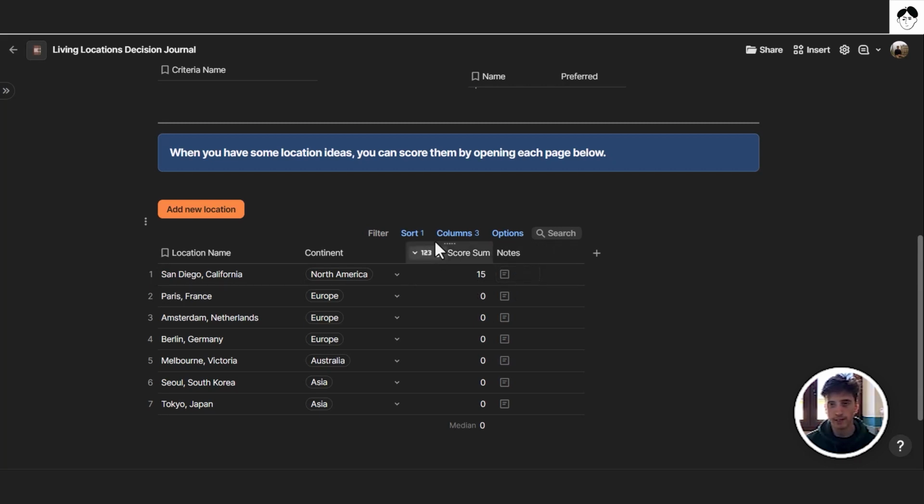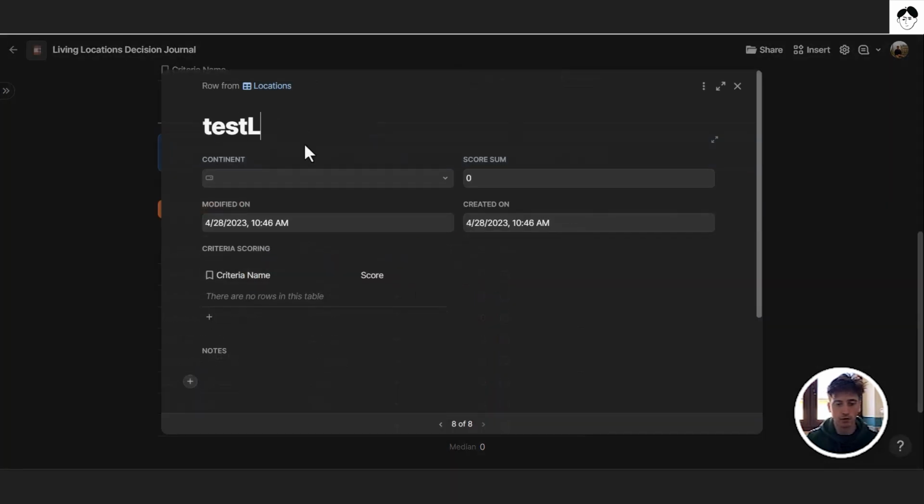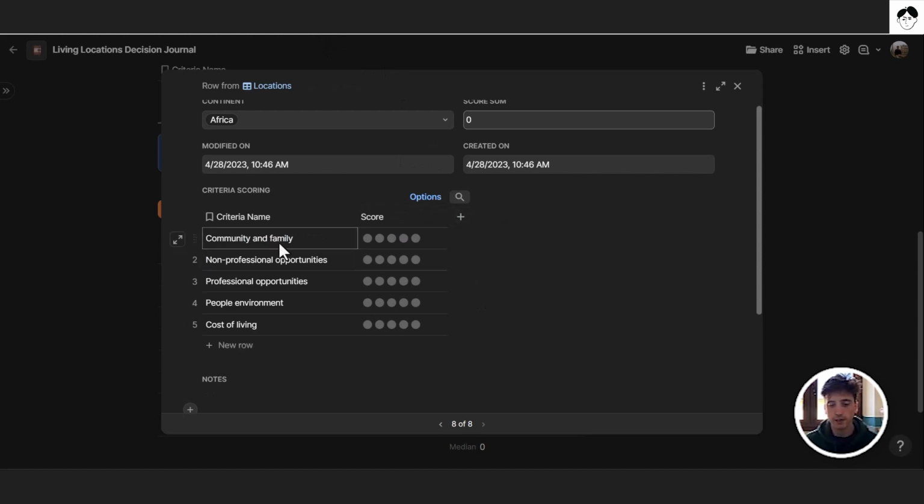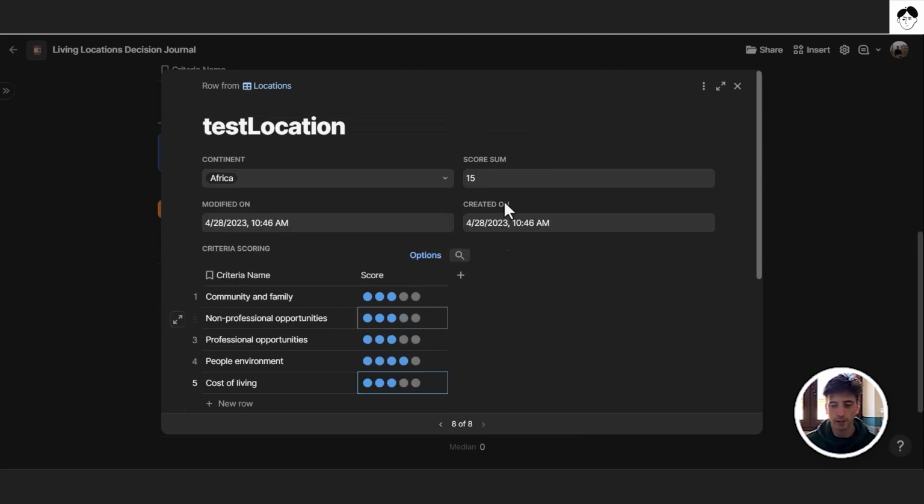And whenever you want to add a new location, you can click this button right here to quickly add a new location. Here you will have the name of the location. You can choose the continent. The score sum is automatic, so you won't have that directly. And after a few seconds, you will see the criteria populated directly on the page, so that you can score them for this location using this quick scoring method here. And the score sum will then be tallied up here.